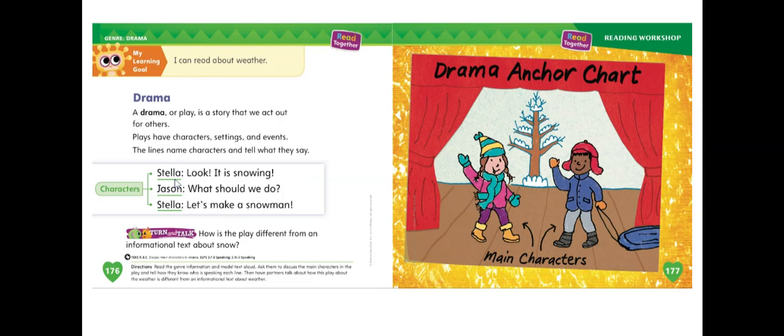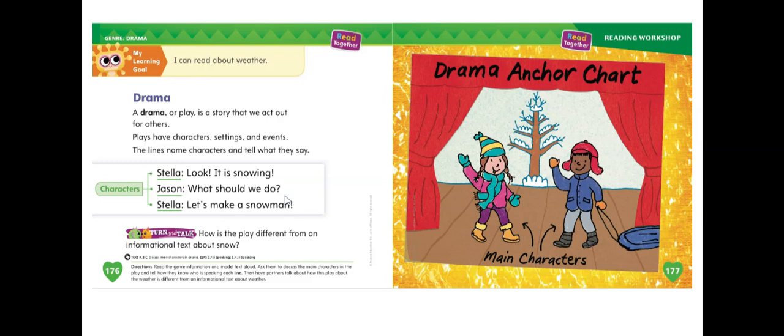Here, Stella. Stella says, "Look, it is snowing." The next character is Jason. Jason is saying, "What should we do?" And then Stella says, "Let's make a snowman."